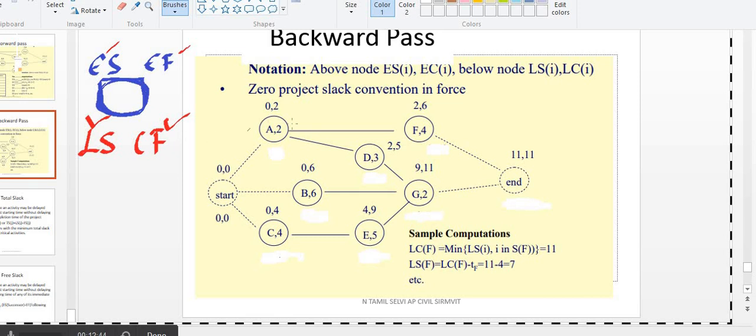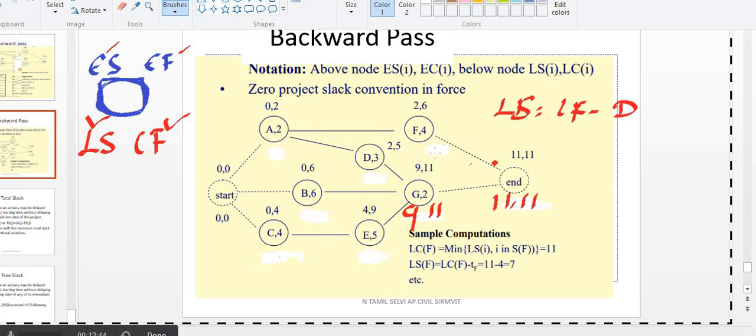How to calculate it? I told you, backward pass, right? So come to this end. 11 is the ending activity, so 11 is the end. Come to this G point. What will the late finish be? 11 only. How to calculate LS? I told you the formula, you remember that? LS is LF minus duration. What is the duration? 2. So what will it be here? 9.